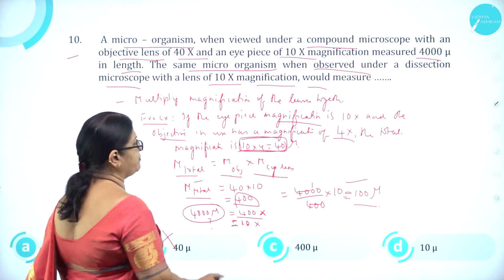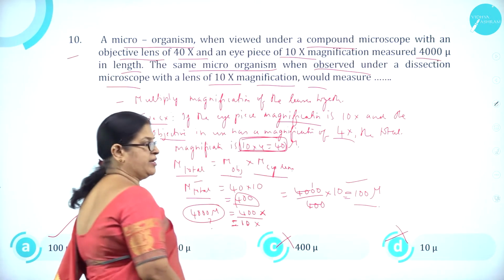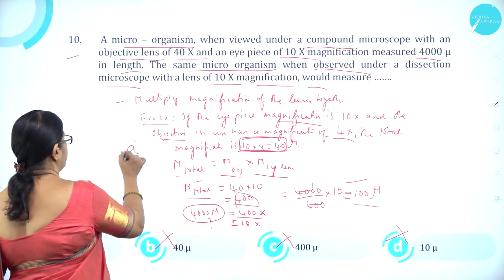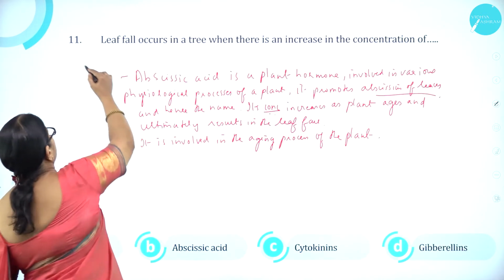Option B, 40 microns, is wrong. Option C, 400 microns, is wrong. Option D, 10 microns, is wrong. So option A is correct. Moving on to question number 11.